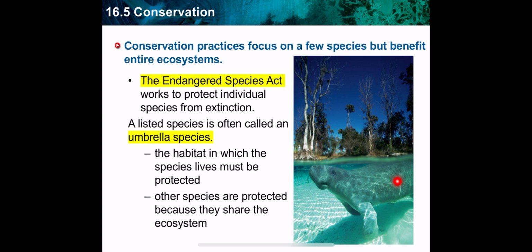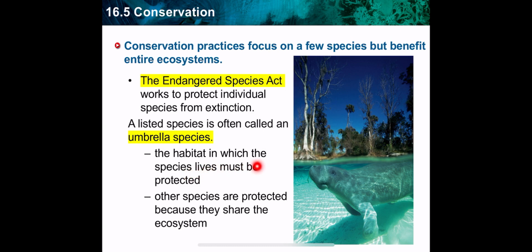In this way, I'll protect other species from large boats too. By providing food for this species, I'll provide food for other species. So this species acts like an umbrella to protect other aquatic species, and also seagrasses.